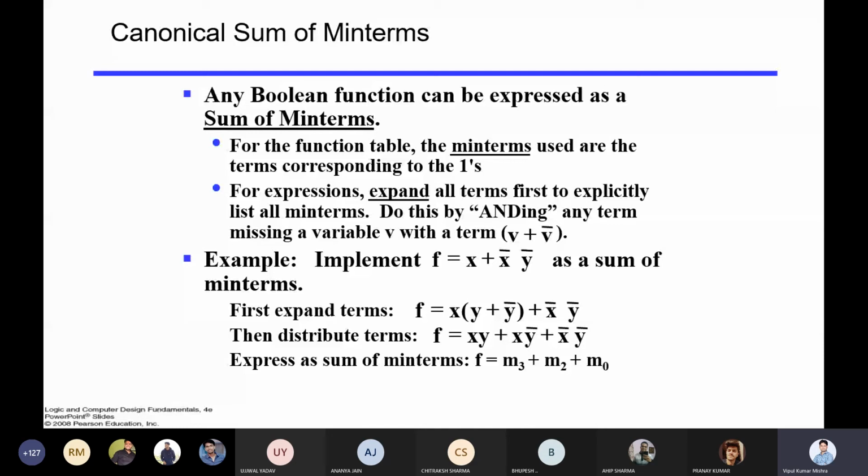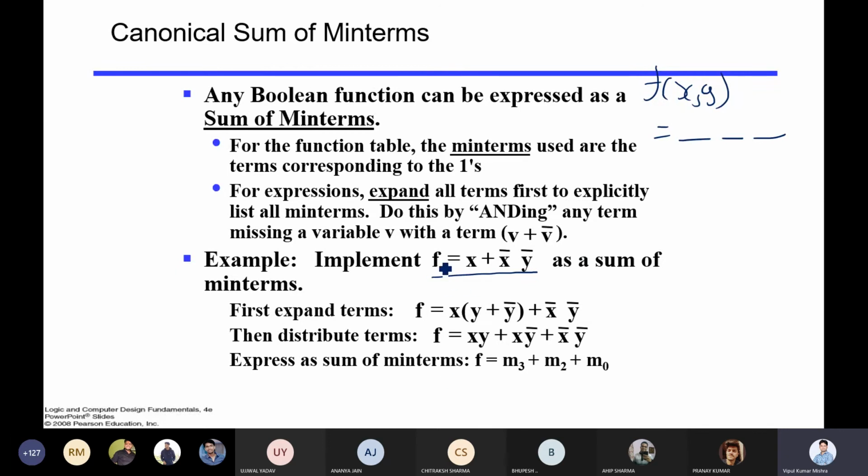So let me take one more example. Suppose I have this function, now I want to represent it in the max term. So what will be the sum of product for this? It is saying every place both values should be there. Both means both variables should be there. So if it is a function of x comma y, whatever values you represent, both should have x and y in either direct form or complement form. Then only it is the representation of sum of minterms. Similarly for the max term as well.